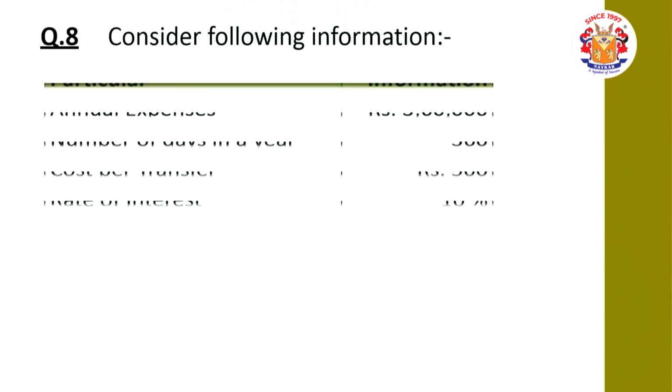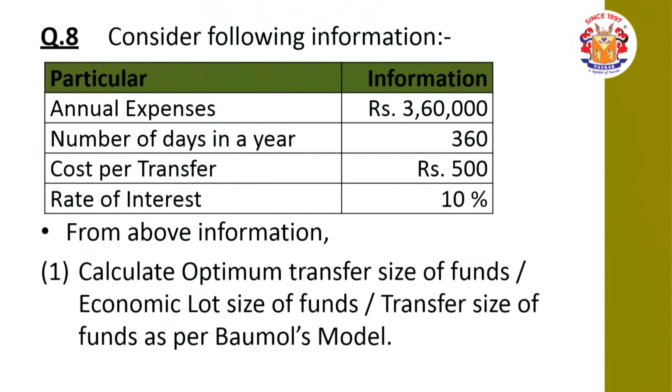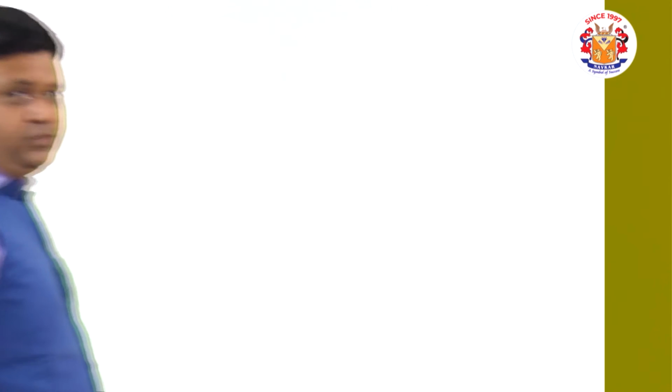Question number 8. Consider the following information, same information as question number 7. Annual expense 3,60,000, there are 360 days in a year, cost per transfer 500, rate of interest 10%. From the above information, calculate the optimum transfer size of the funds, or economic lot size of the funds, as per Baumol's model. Second question, calculate the total cost if lot size equals the economic lot size calculated as above. So friends, over here there are two questions. The first question says calculate the economic lot size.